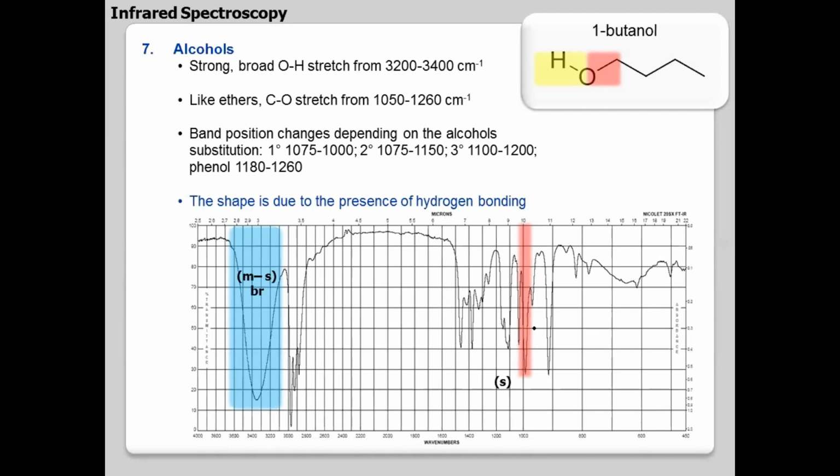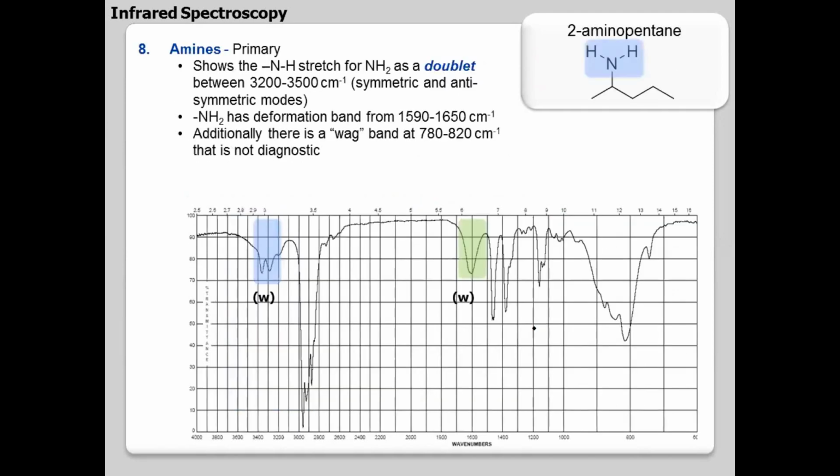Okay, and apart from that you have CO of alcohol, you have COH, so you have a CO which will be around 1100. Then you have NH2, primary amines will give you a doublet, because the symmetric and asymmetric stretching give a doublet. Primary amine will give a beautiful doublet around 3300. Okay, so just try to remember that, and you'll be having a bending band around 1600, which we generally don't consider. We will look for the doublet around 3400.